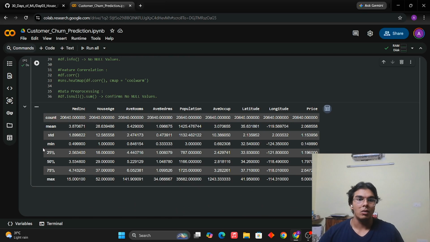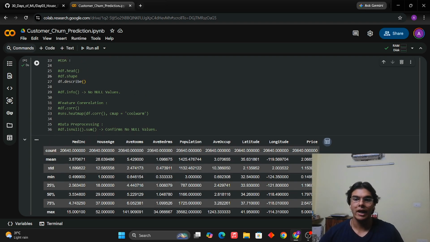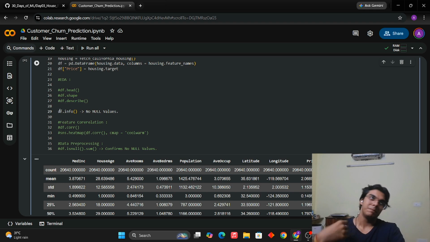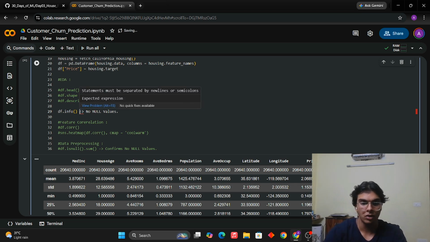So this, count how many numbers do we have for the median income. It's going to be 20,640. Standard deviation, mean, median, typical math stuff we can do to get an idea about the spread of the data. We go on to check for the missing values, which is a very important part because missing values just destroy the model completely if they're not dealt with. So it is very important to deal with missing values.